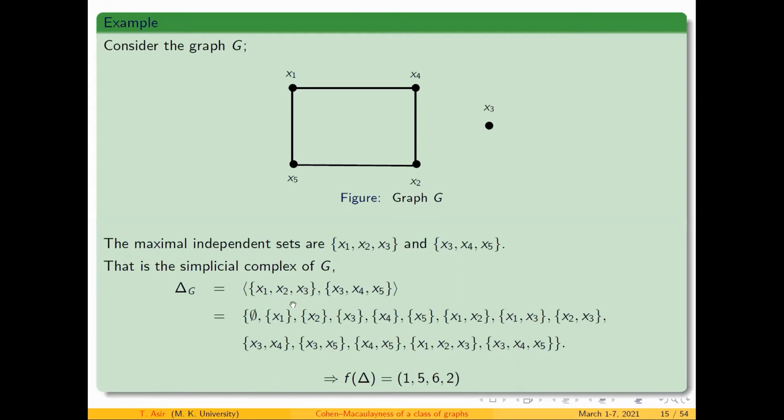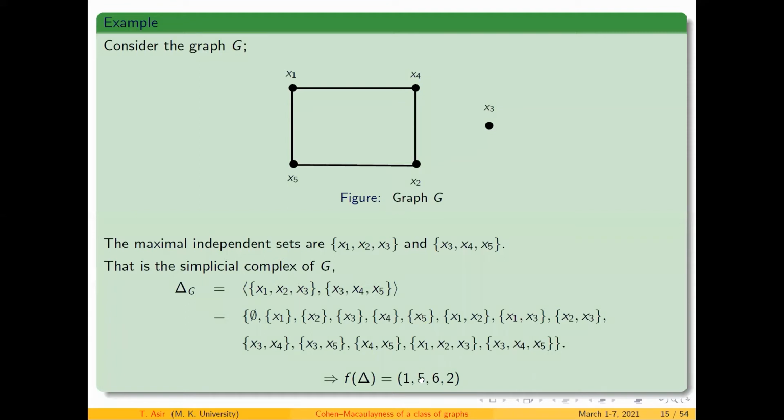Then the 2-subsets: x1, x2; x1, x3; x2, x3, and x3, x4; x3, x5; x4, x5. That is 6 sets of order 2. Finally, there are 2 sets of order 3. So the dimension is 3 minus 1, which is 2.